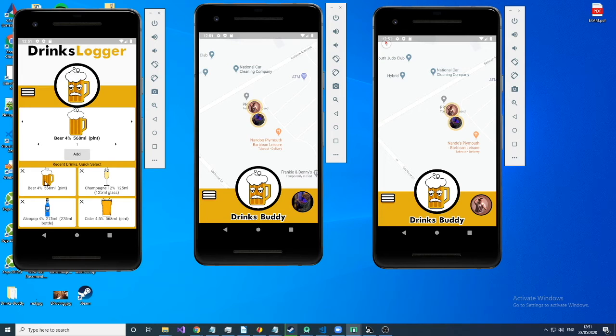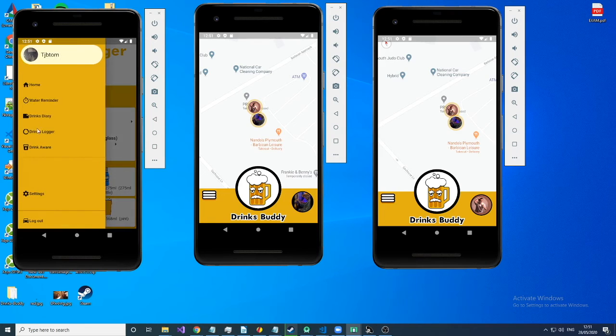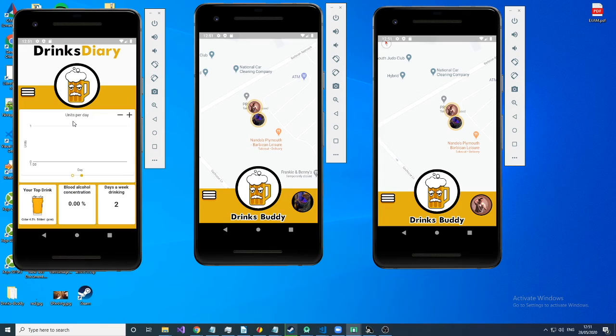These most recent cards also have an X on top of it. This allows for quick removal of a drink if you didn't want that, if you made an accident. As well as these ones down here, obviously on a night out you're going to be drinking the same drink most likely. So you can quickly click the ones at the bottom to allow for changing of the drinks to allow for quicker selection.